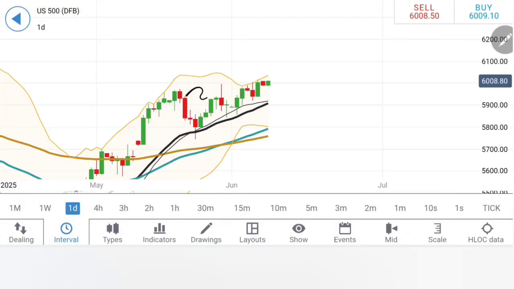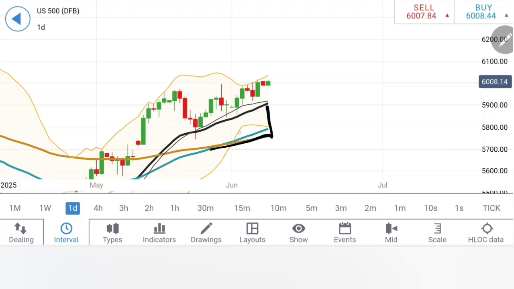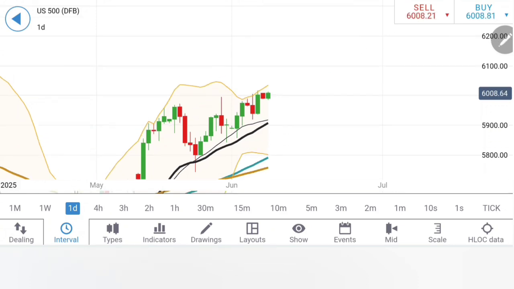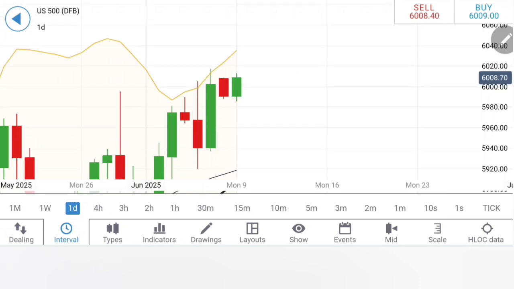Coming to the daily charts, after the drop you can see the rise, the retracement, again a rise here. It is trying to stay in the box; let it come out of this, and then more bullishness should be seen. On the daily chart, after the crossover, the moving averages are trading definitely bullish, and after this rise, the retracement. This is definitely a bullish channel. Now look at today's candle. It has started on a top here, then retraced, and is again forming a bottom. It is trying to bounce back.